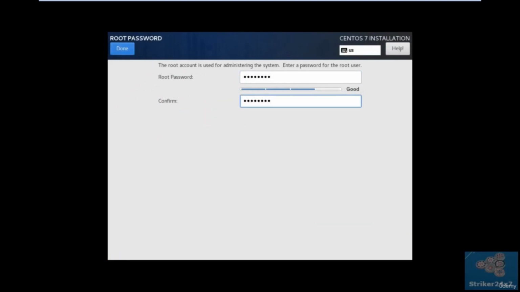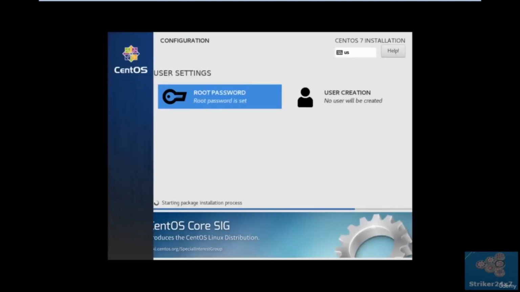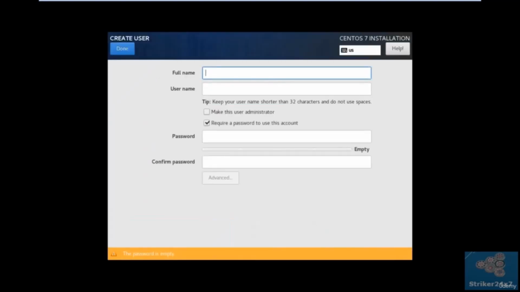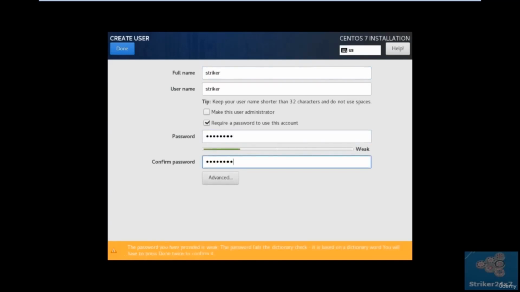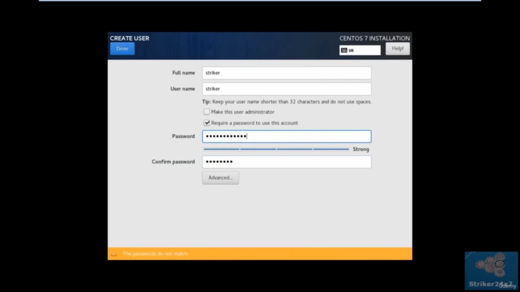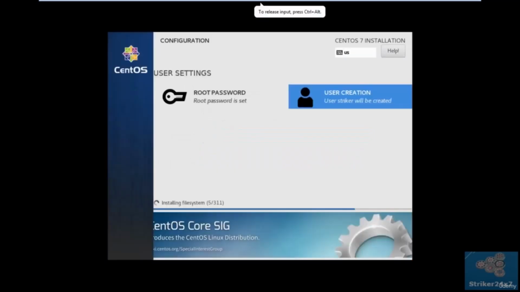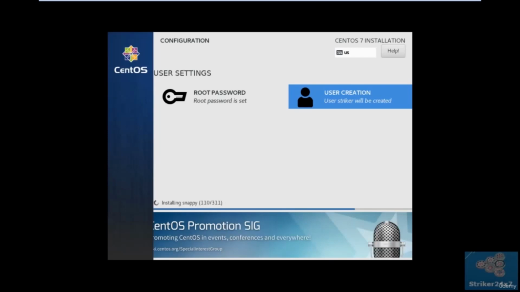And you can set the root password as well. So I'm setting over here by default 123456789. We will assign over here the system hostname to this particular virtual machine, and set the password 123456789.